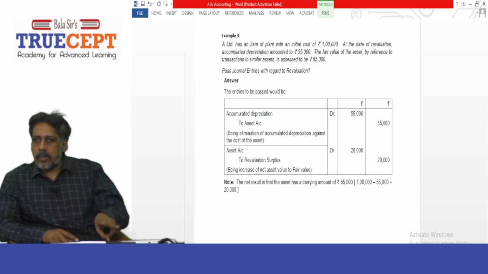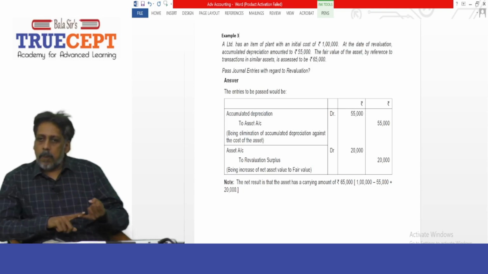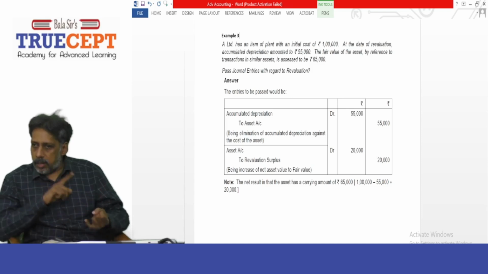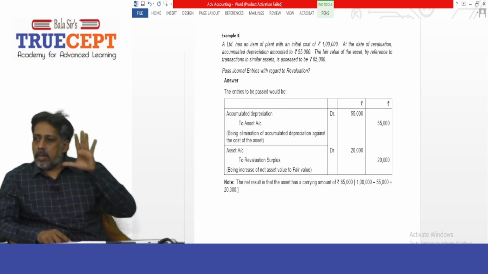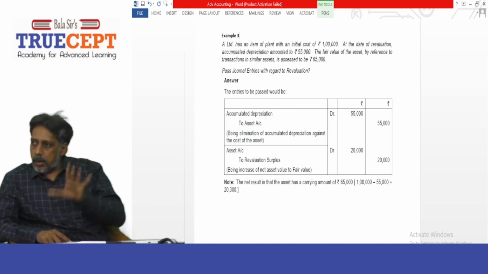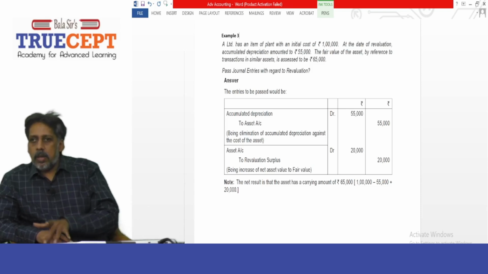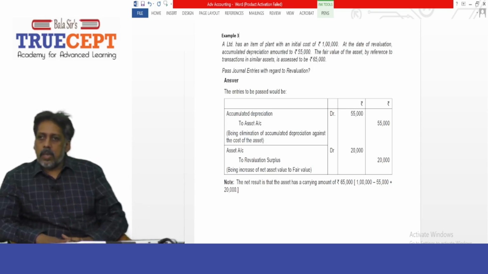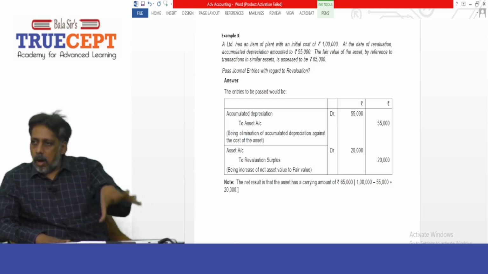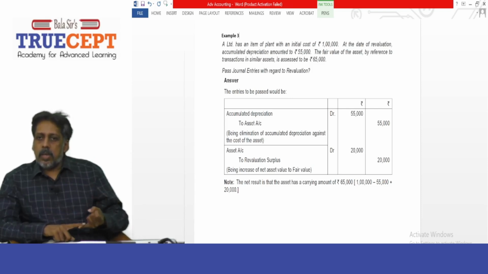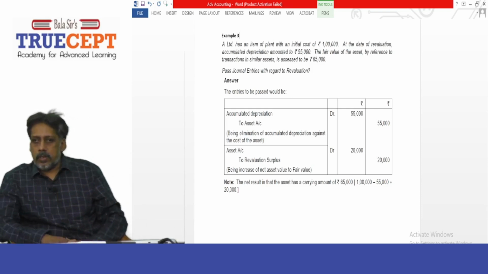Just see the second entry. Asset account debit, or property, plant and equipment account debit, 20,000 rupees, to revaluation surplus, or revaluation reserve account, rupees 20,000. Is that clear? And this accounting treatment is called the depreciation elimination approach. Is that clear?